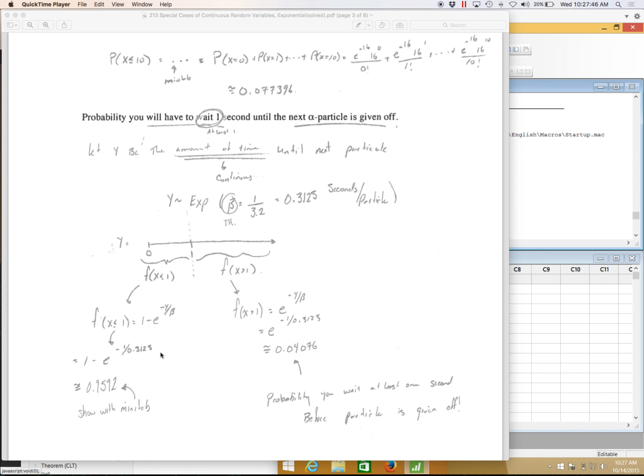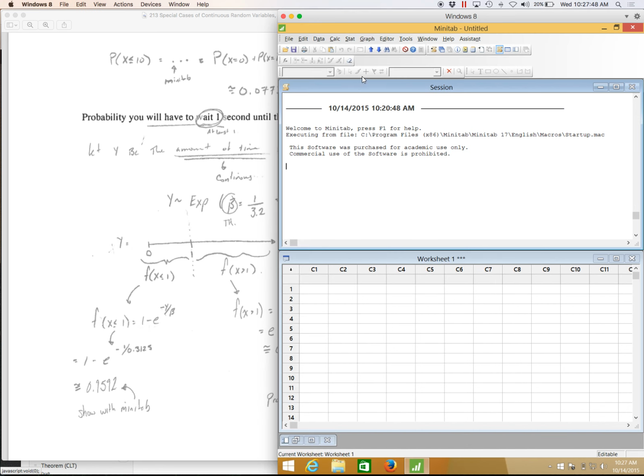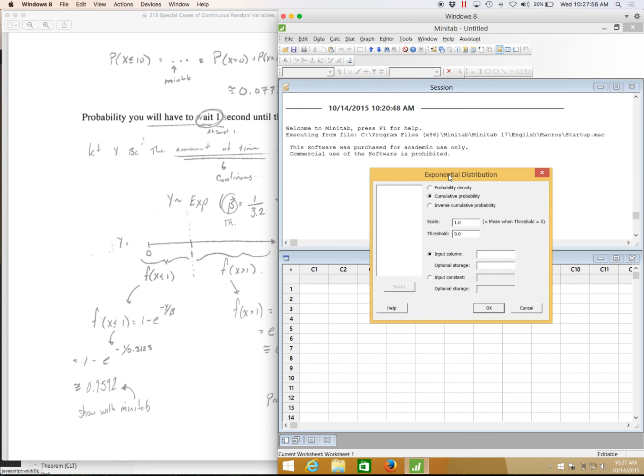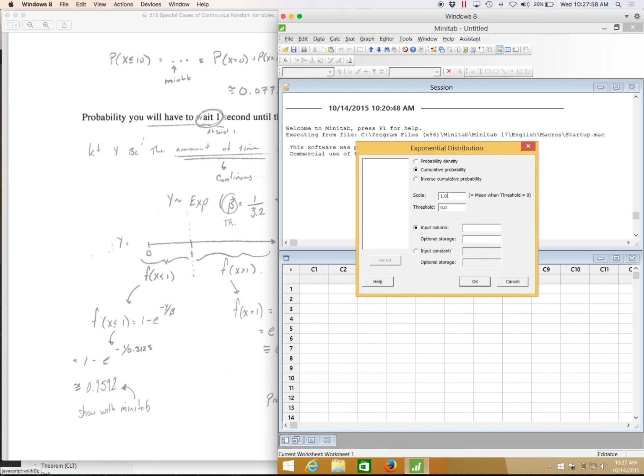I can show this in Minitab. When I go to Calc and I go to Probability Distributions, I am discussing the exponential distribution. Here it's asking for the scale. This is asking for beta. So here I can put in 0.3125.